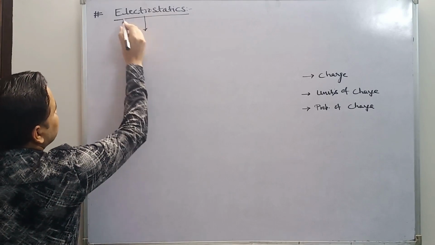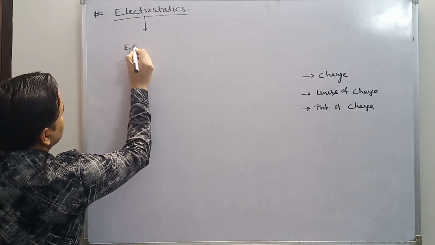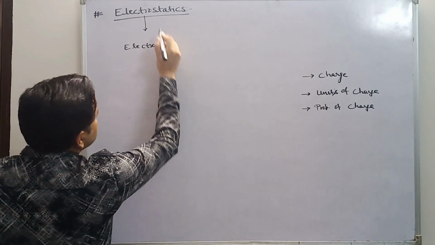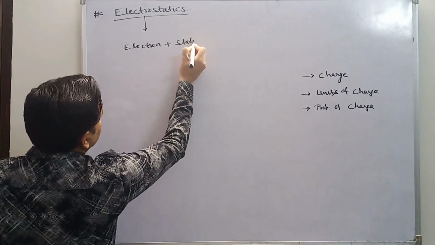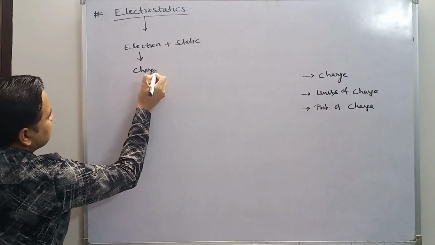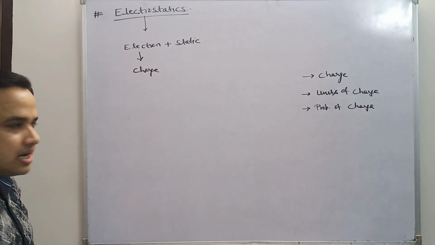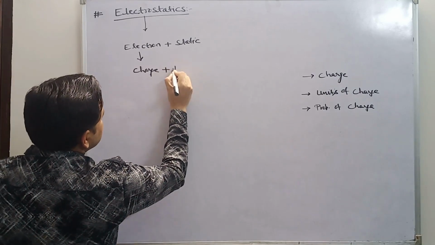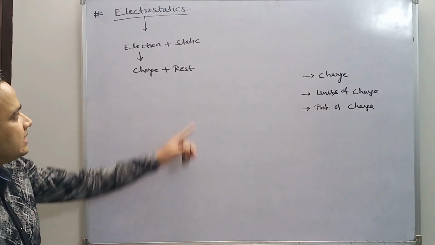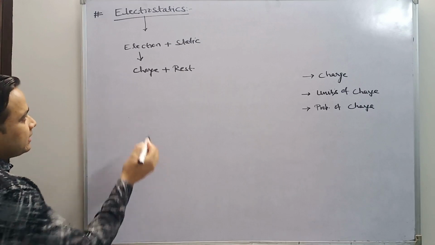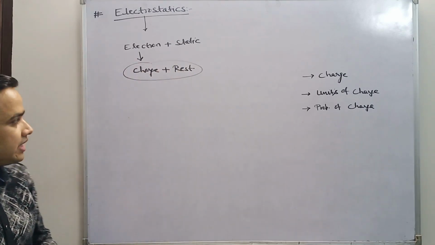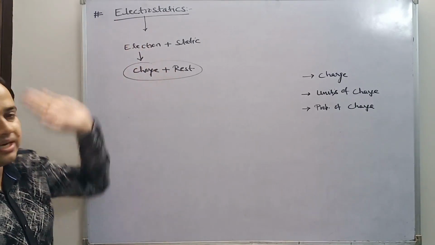Actually, it is made from electro, meaning electron. This can be written as electron plus statics. Electron means it is a charge. As we know, electron is a charge, and static means rest, with speed or velocity zero, that is, at rest. So indirectly we can say that when charge is at rest, then all the phenomena we discuss in electrostatics.